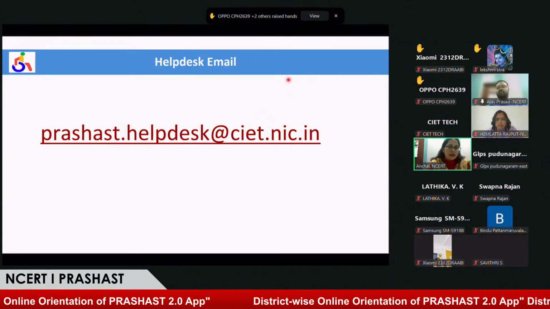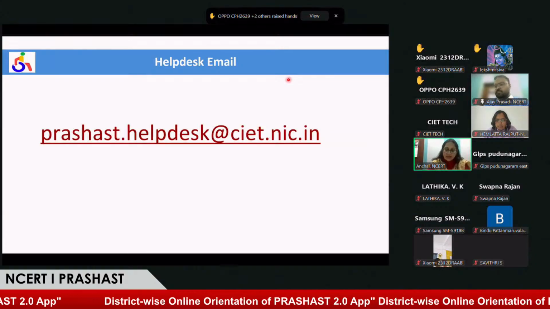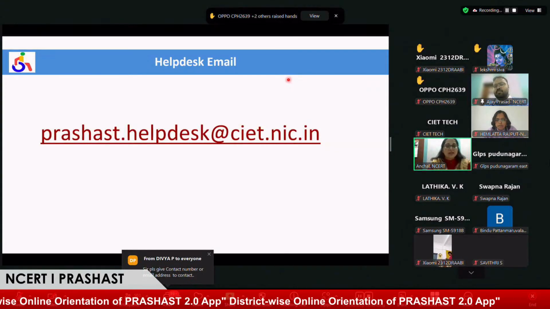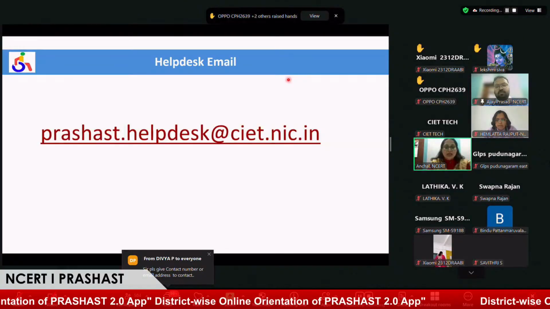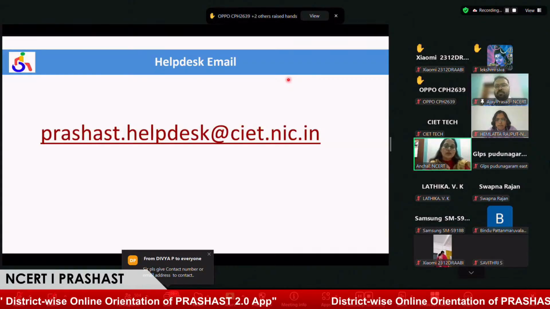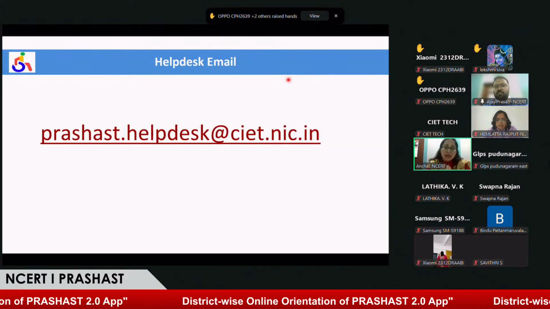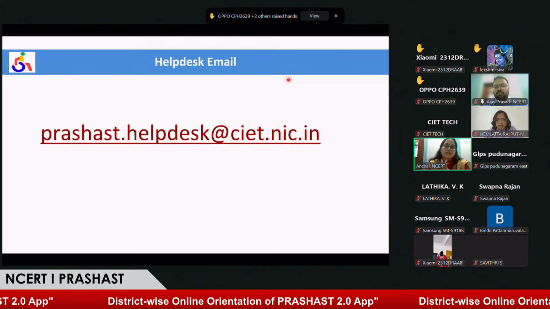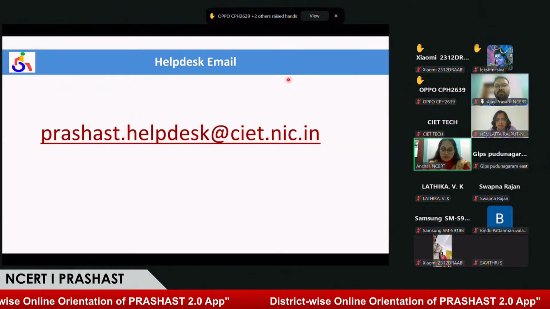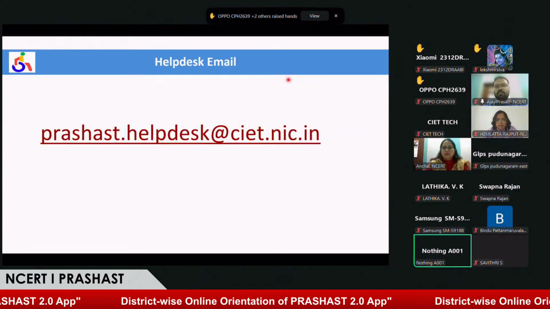So there are two hands raised. If they have any question, you can ask us. And now I would like to request Krishna Kumar KN sir, District Coordinator, Palakkad, sir, if anything from your side, you can add. And Deepa Joseph ma'am, we would like to request you to kindly ask all the participants in Malayalam if they have any query, so you can translate their question to us. Yes, madam. I'll ask in Malayalam.